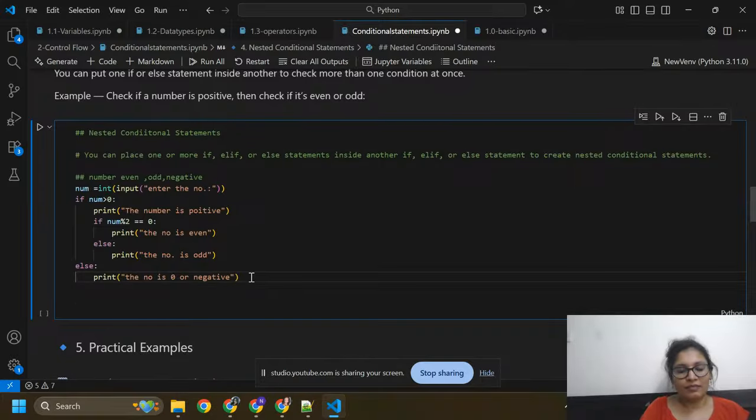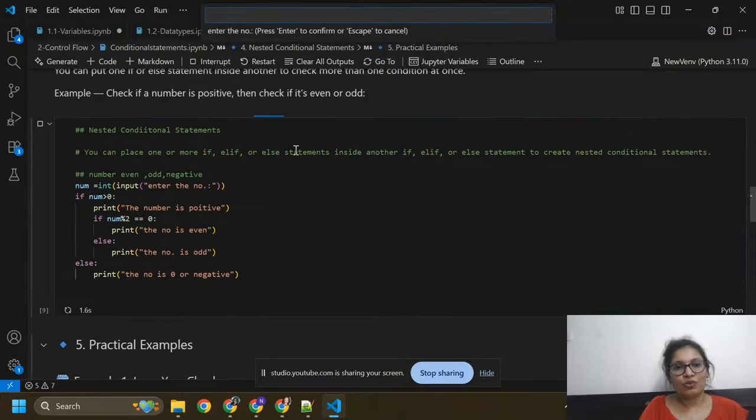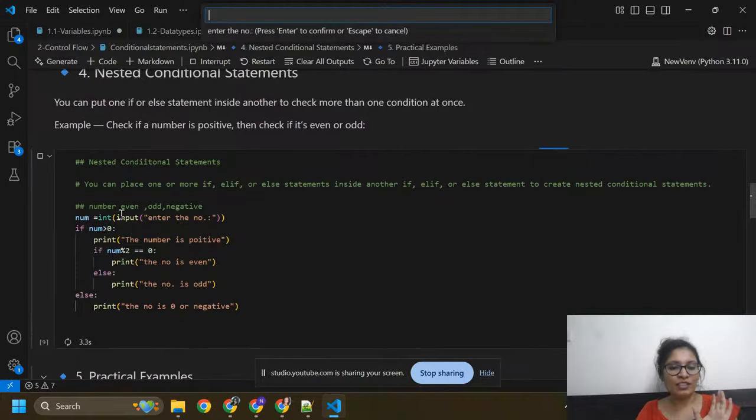So here first of all it will ask you for number equals to int input. I need to enter the number here, so it will ask you. I need to enter one number here.